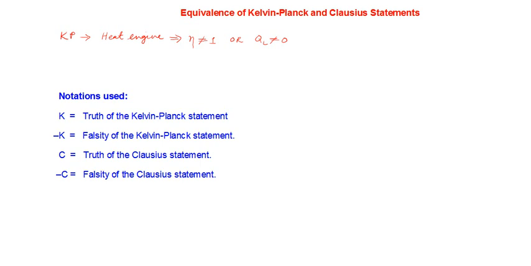Now the Clausius statement was talking about the limitation in the performance of a refrigerator.